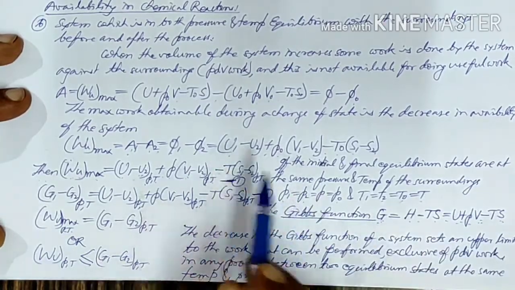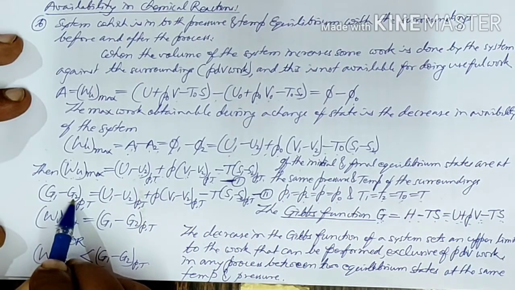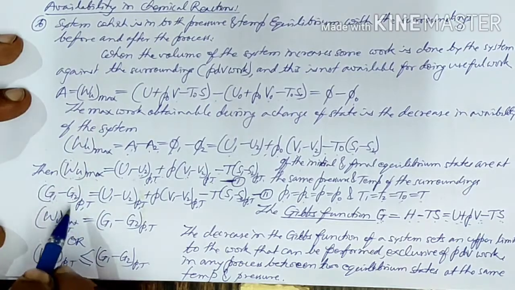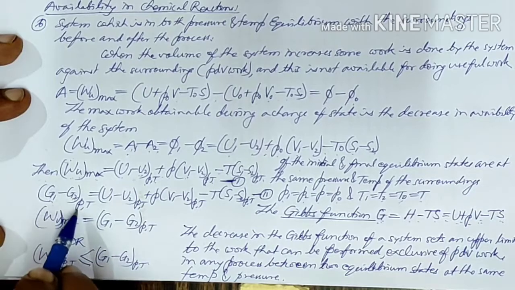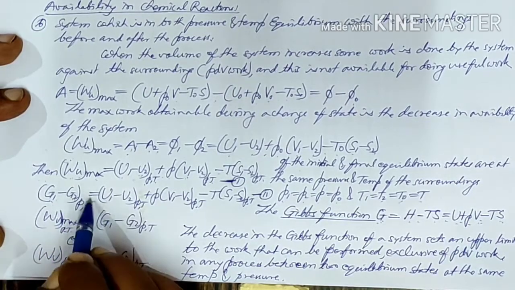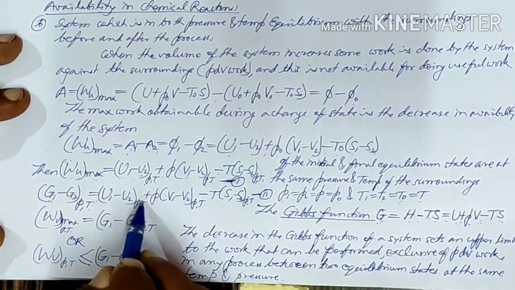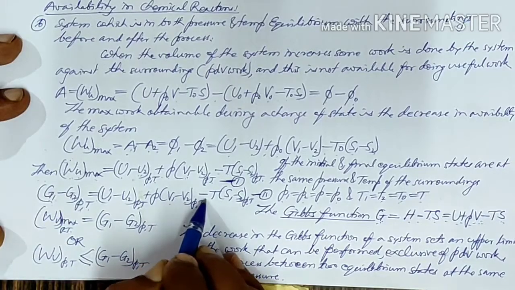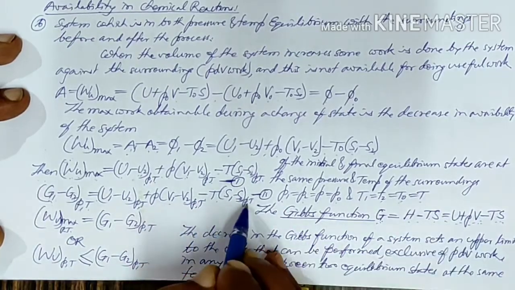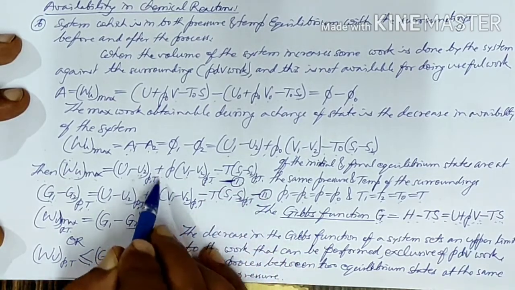Then for the two states we can write G1 minus G2, the Gibbs function at 1 minus the Gibbs function at 2, again when the pressure and temperature at the initial and final states are the same, P and T. It will be equal to U1 minus U2 plus P times V1 minus V2 minus T times S1 minus S2. So from these two equations, if we compare, these are equal.